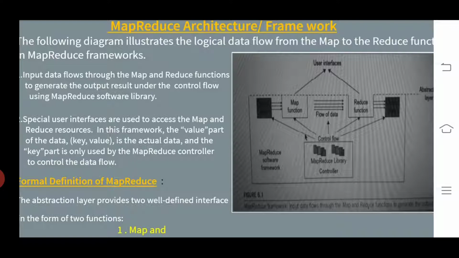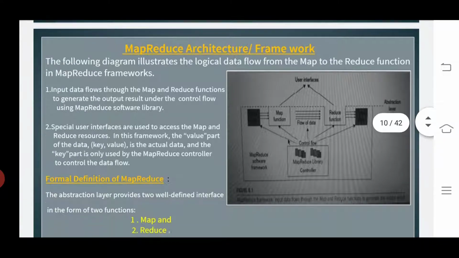In this framework, the value part of the data, that is key comma value, is the actual data, and the key part is only used by the MapReduce controller to control the flow of data, that is nothing but a stream.